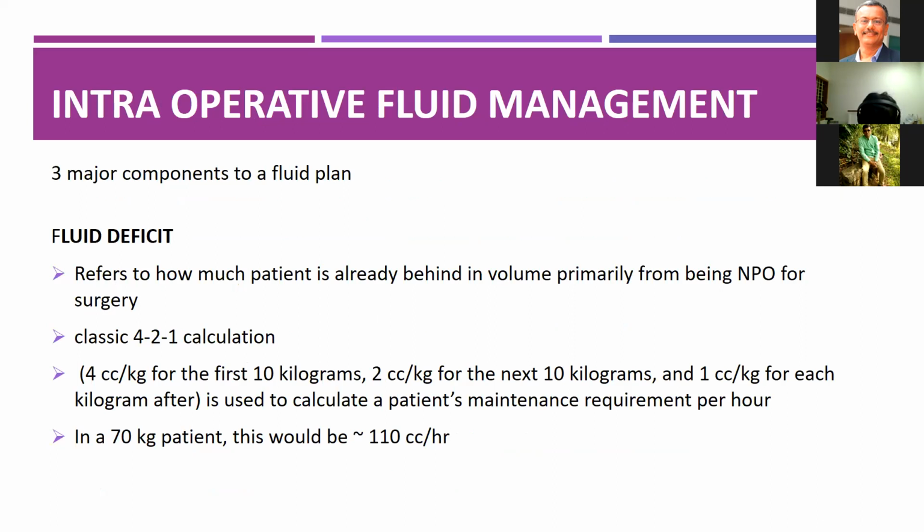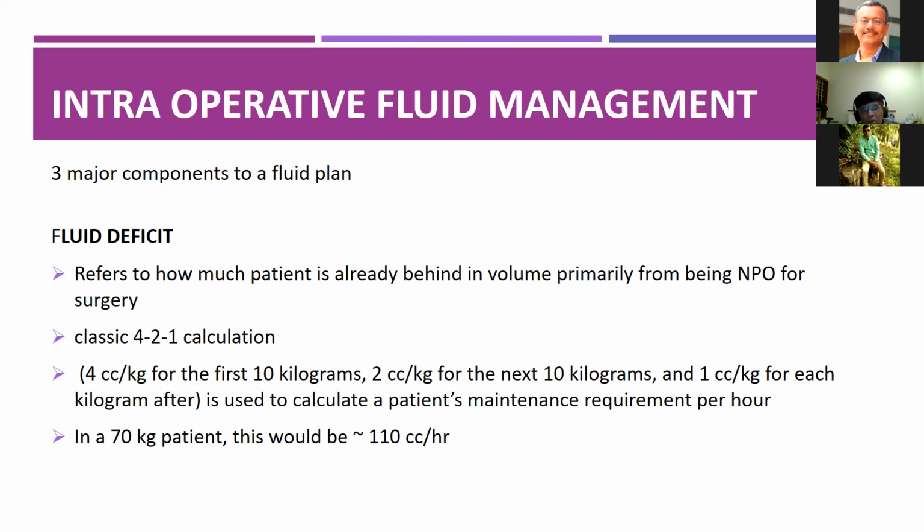There are 3 major components of intraoperative fluid management, the first being fluid deficit. When the patient is NPO, the patient is in a volume deficient condition. Classically, we follow the 4:2:1 rule. For the first 10 kg body weight, 4 cc per kg; for the next 10 kg, 2 cc per kg; and for the remaining body weight, 1 cc per kg.